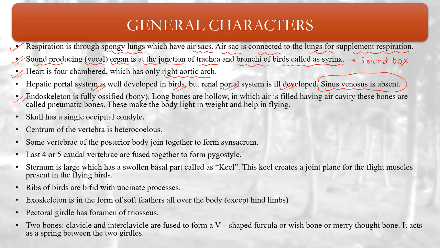Endoskeleton is fully ossified, means made up of bones. Long bones are hollow, pneumatic. These hollow bones are known as what? Pneumatic bones, in which air is filled, having air cavity. These bones are called pneumatic bones.